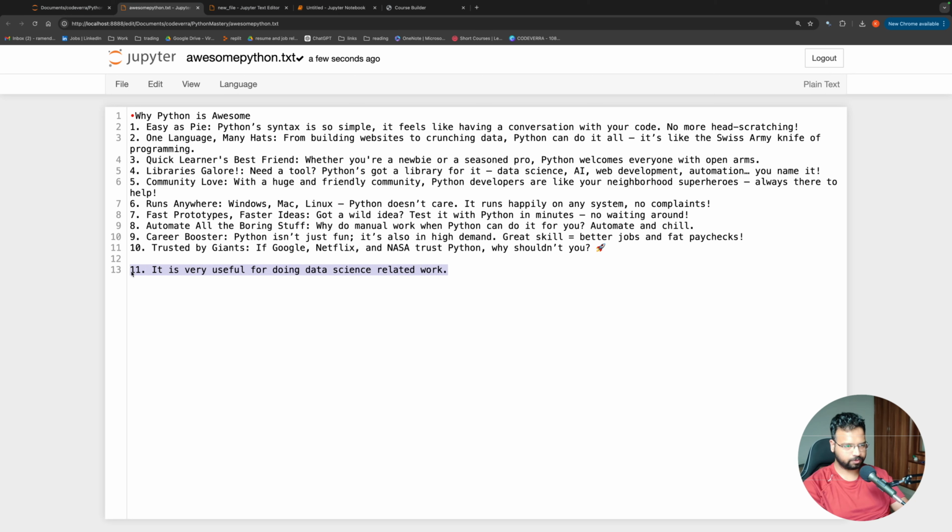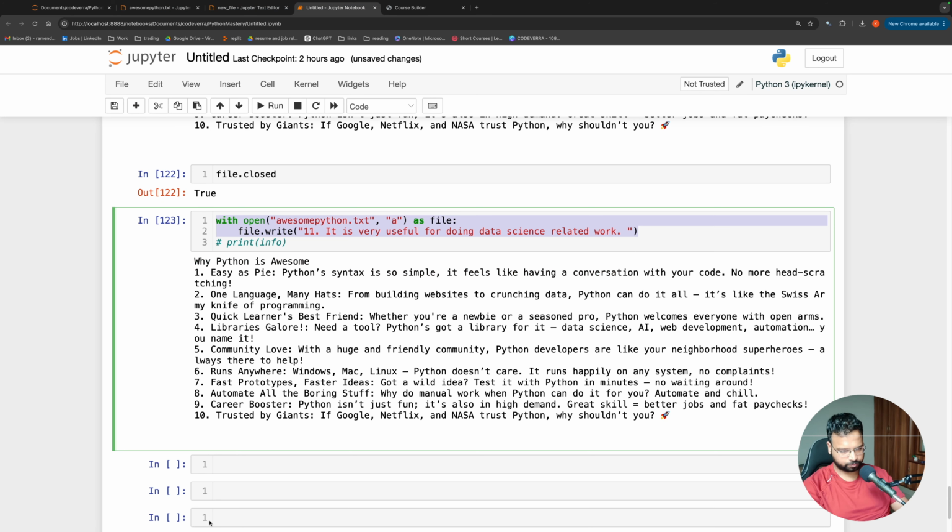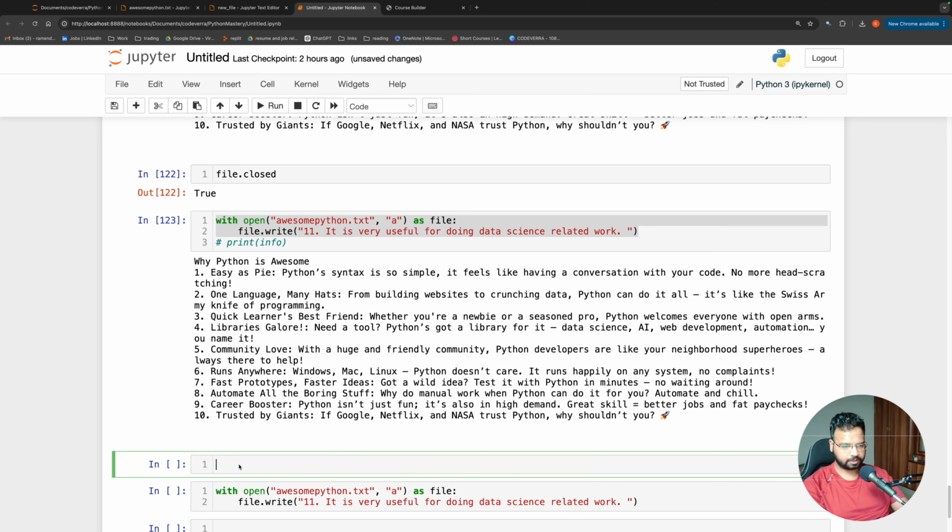So we read a normal file, and then we wrote something in the file. And if you do want to do a write lines, that is also possible. Let me come here and let me say lines to be added. With write lines, we have to give a list of strings and it will be added to the document. So I will say great and easy to learn, and I will add a new line here, and then I will say it is fun to do projects in Python.